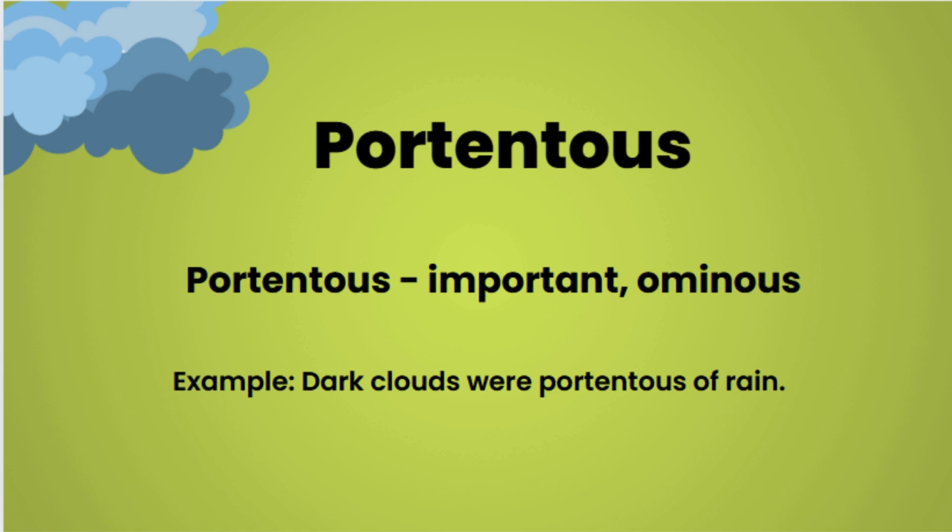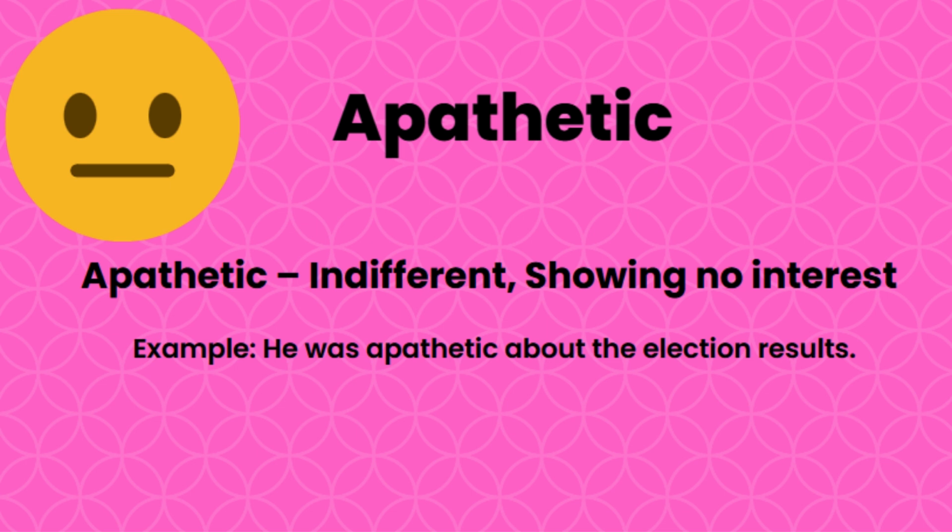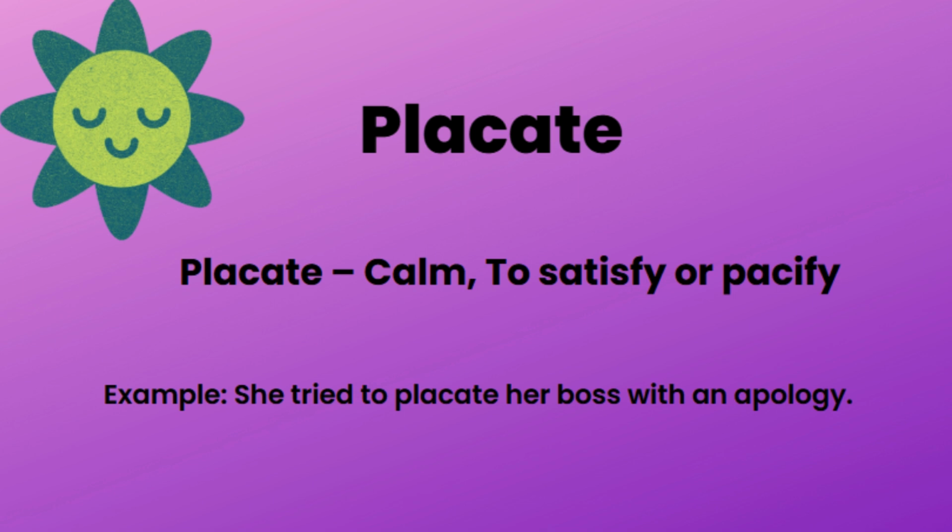The next word is clandestine, which means secret or hidden. For example, they held a clandestine meeting at night, means the meeting was planned and conducted secretly so that others would not know about it. Apathetic means showing no interest or concern. For example, he was apathetic about the election results, means he did not care about the outcome and showed no reaction.